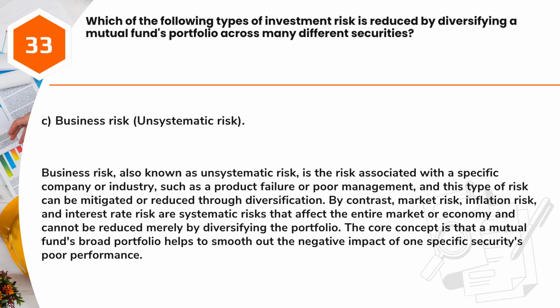Answer: C. Business risk, unsystematic risk. Business risk, also known as unsystematic risk, is the risk associated with a specific company or industry, such as a product failure or poor management, and this type of risk can be mitigated or reduced through diversification. By contrast, market risk, inflation risk, and interest rate risk are systematic risks that affect the entire market or economy and cannot be reduced merely by diversifying the portfolio. The core concept is that a mutual fund's broad portfolio helps to smooth out the negative impact of one specific security's poor performance.